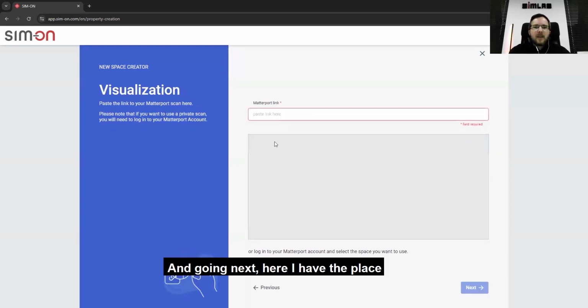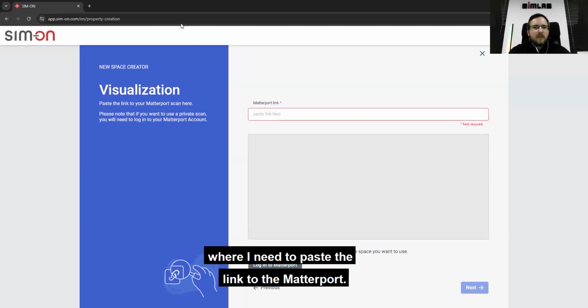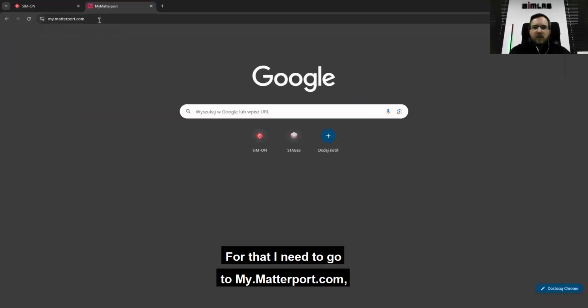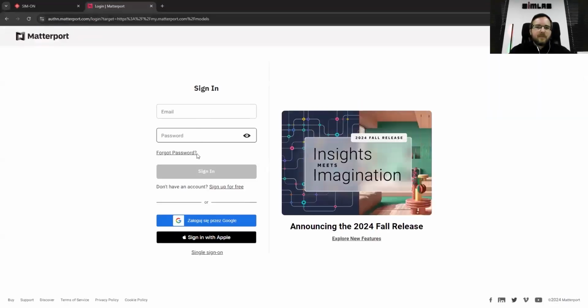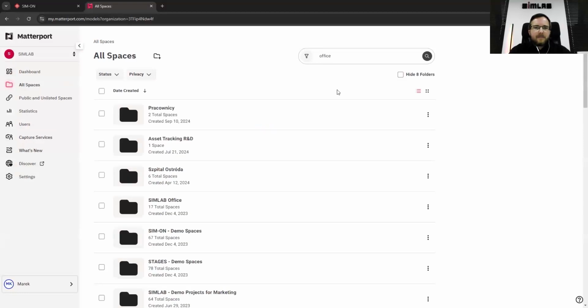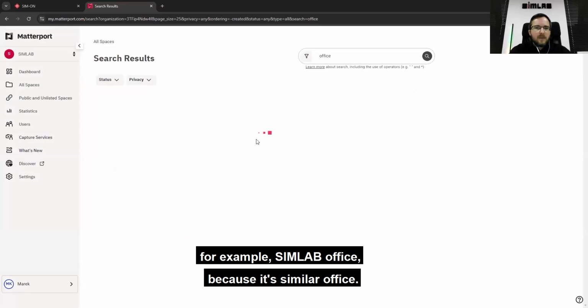And going next, here is the place where I need to paste the link to the Matterport. For that, I need to go to my Matterport, log in, and find my space. For example, Office, because it's SimLab Office.